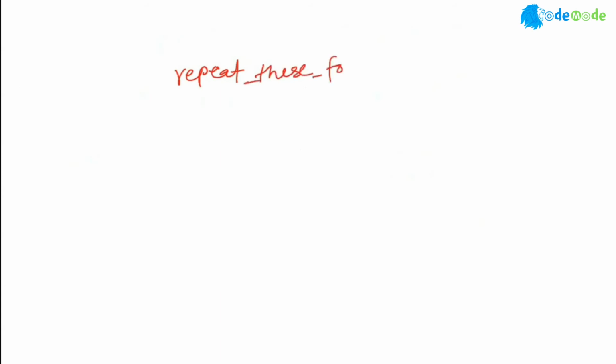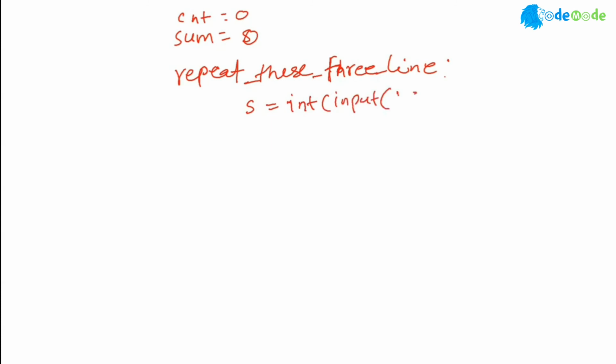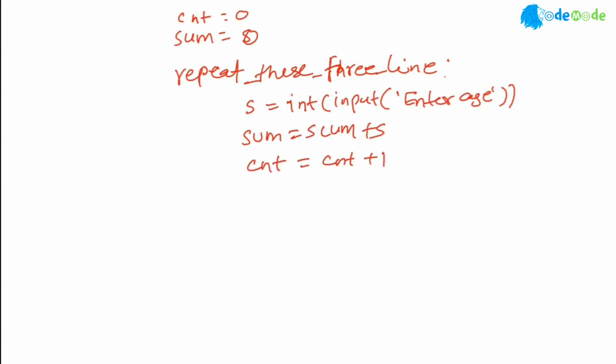these 3 lines. Suppose I do this, and then I say, okay, on the top, I will declare sum equal to 0. I'll declare CNT equal to 0. And then here I will say S equal to int input, right? Enter age. And then I'm going to say sum equal to whatever is the current sum value plus S. And then say CNT equal to whatever is the CNT plus 1, right?